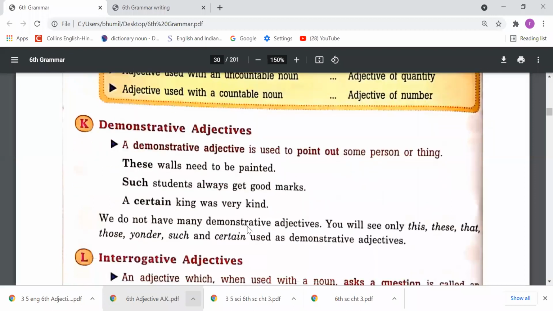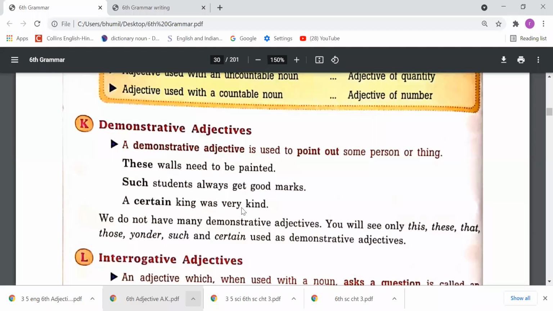Now please come to part K, demonstrative adjectives. A demonstrative adjective is used to point out some person or thing. These walls need to be painted. Such students always get good marks. A certain king was very kind.